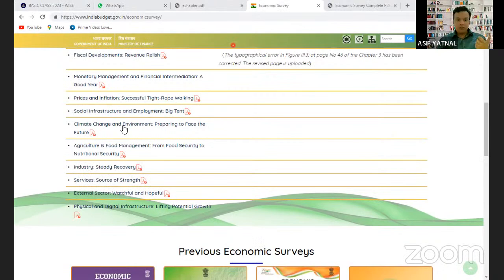And as we all know, services is the source of strength for India. As I told you earlier, India's maximum contribution to GDP is from the services sector. The services sector has been India's strength in the last 25 to 30 years after the economic liberalization. Services in India has seen growth on a very large scale. So this is the source of strength. How the services sector is performing, what is the performance of the services sector, you can come to know by reading this chapter.